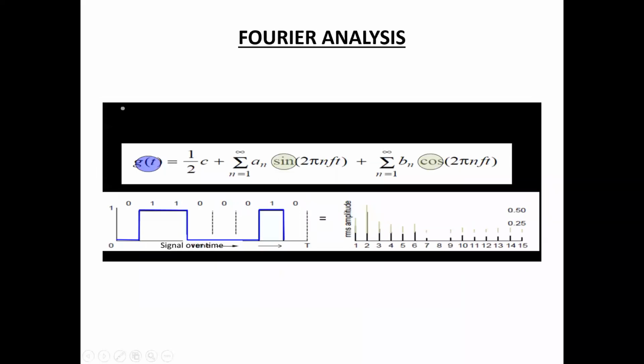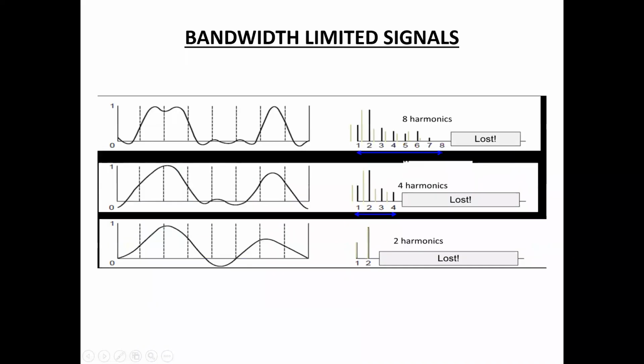Here Fourier analysis means a time varying signal can be represented as a sum of sines and cosines. Here c is the constant, f is the frequency and t is the time. So it is a sum of sine and cosine. That is the Fourier analysis.